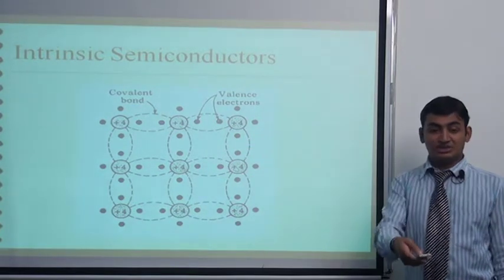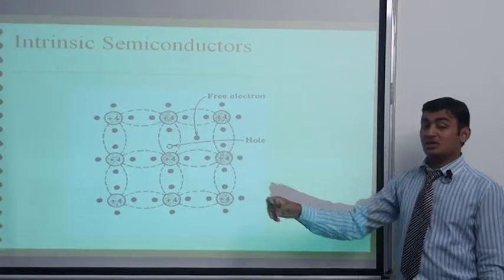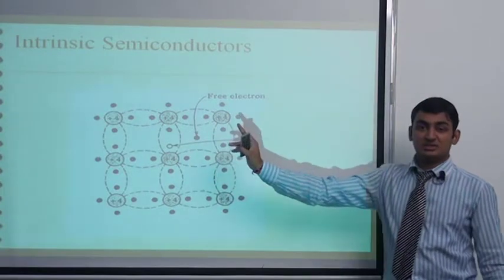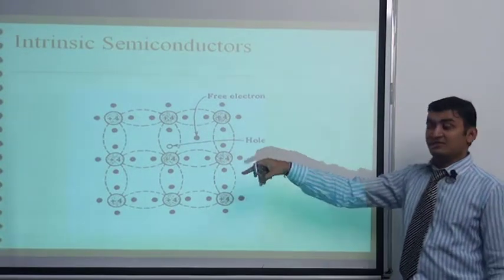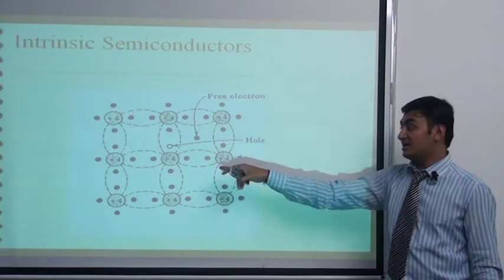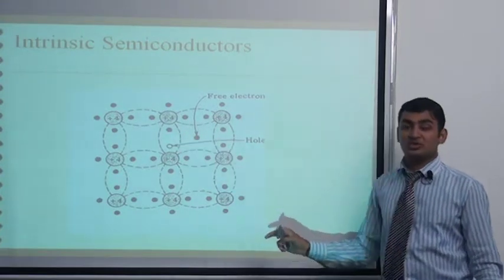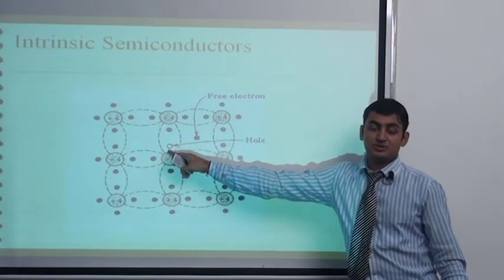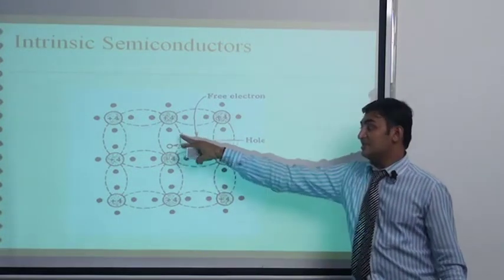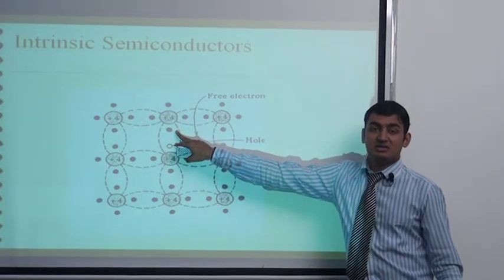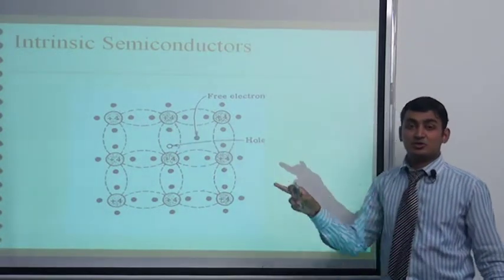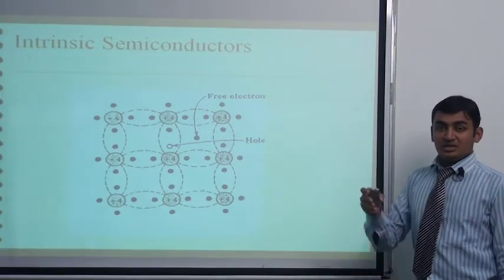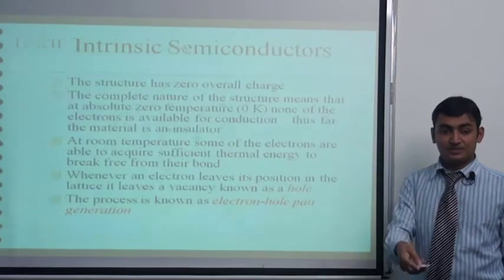As we increase the temperature, as shown in this figure, electrons become free for transition and they leave the valence band and transit to the conduction band, and the covalent bond is broken. They leave some space behind, and this space is called a hole. By this we get conduction in the semiconductor, and this is the electron hole pair generation. This electron hole pair generation is responsible for conduction in a semiconductor.